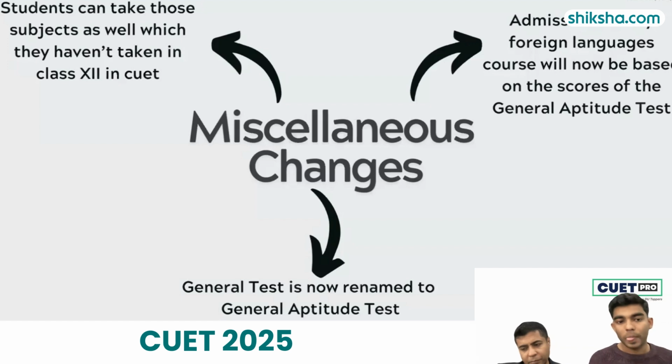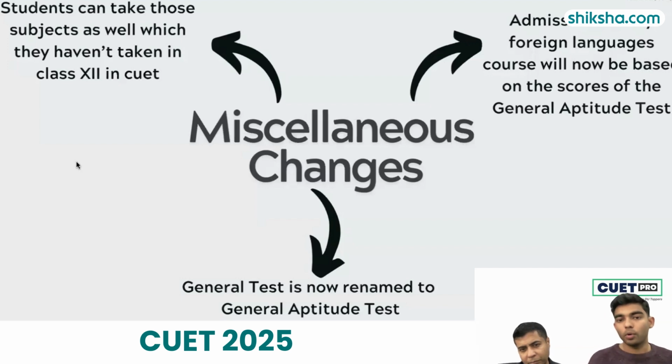You can refer to any of the news articles and go through those subjects which have been removed. So please make sure that you don't fill any of those subjects in the CUET form. Don't read any of those subjects for your CUET exam. So please get updated.